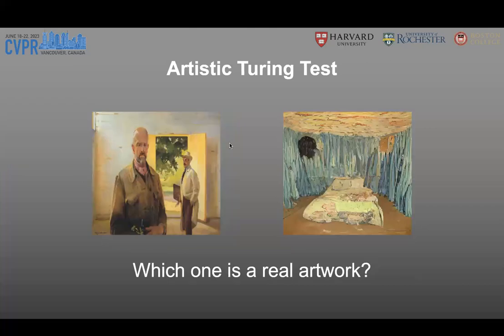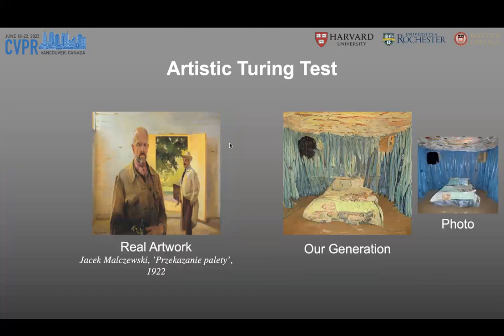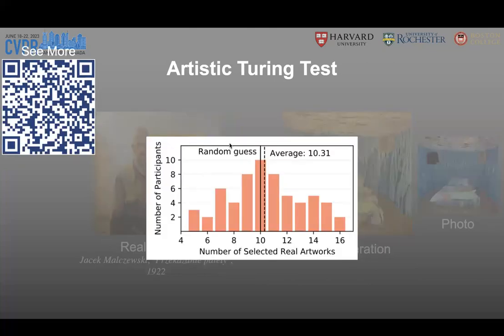Here we have one more example. Could you tell me which one is a real artwork? So the left one is a real artwork, and the right one is our generation. If you'd like to see more examples, please scan the QR code here.